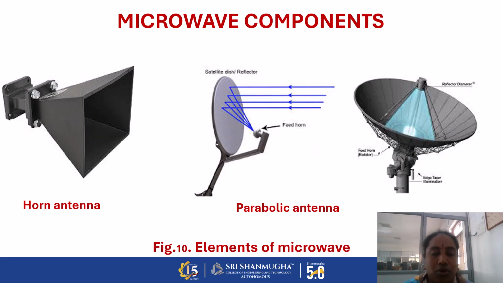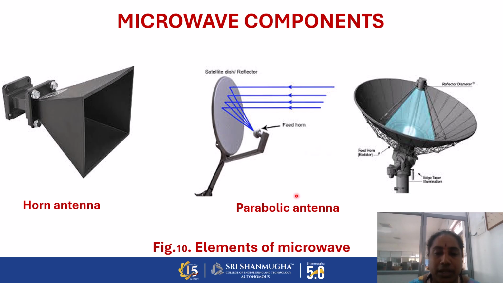And next one, microwave components. For transmitting the electromagnetic signals from source to destination, we are mainly using the horn antenna for satellite communications, radar applications, and also for microwave measurements in particular structures like frequency selective surface. For antenna measurement we are using only the horn type of antenna.